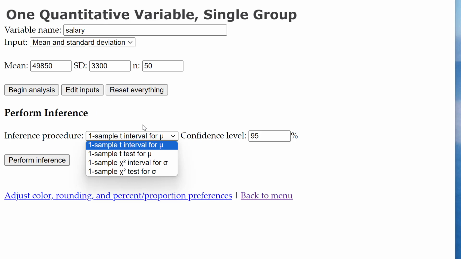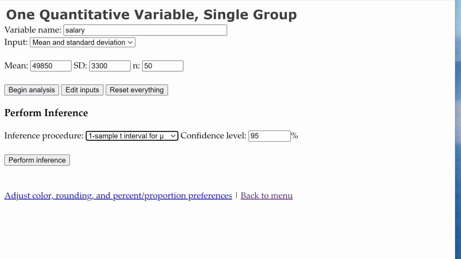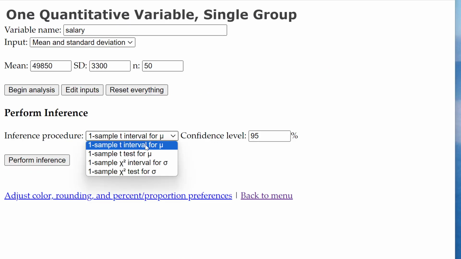And you got a couple options here. We are never doing these for quantitative data, so you can ignore those two. We're doing something similar to these for a different set of data at the very end of school. We're not trying to estimate. We're trying to find evidence. So you see convincing support for the claim. They're not saying estimate it. They're asking you, so that's called a test.